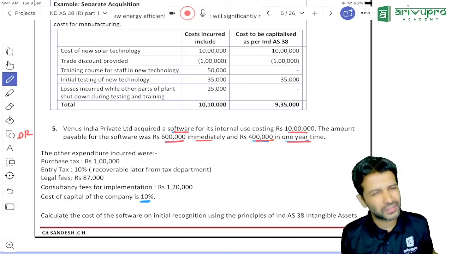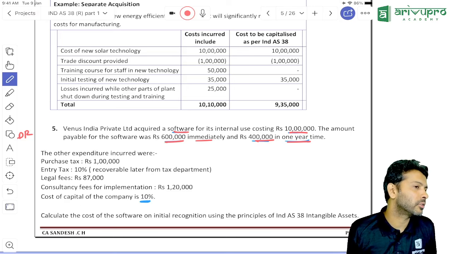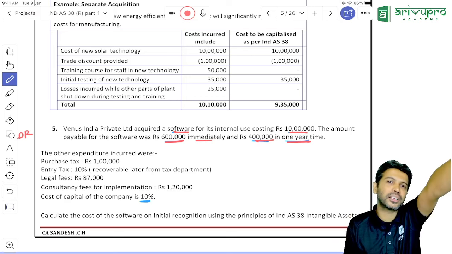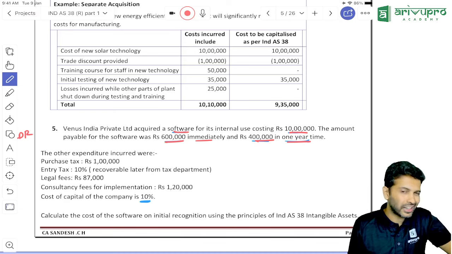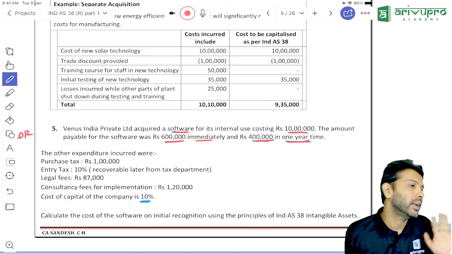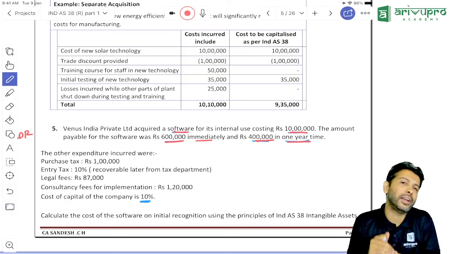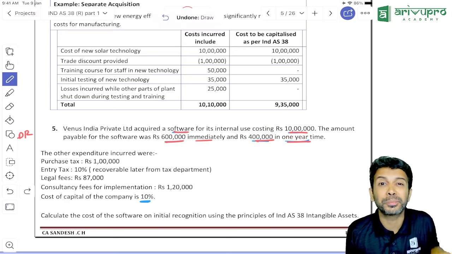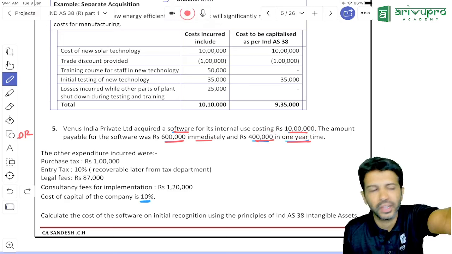So now you tell me, sir, will anybody give a 1 year's credit for you? No. If you are delaying the payment by 1 year, do you think the other party, the vendor, will charge the right amount of money, or there will be some interest included? There will be some interest included. So that we have to find out. They will not give. I mean, this 10 lakh rupees, is it present value or future value? Future value.